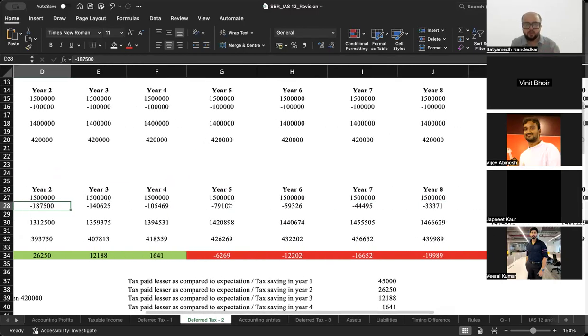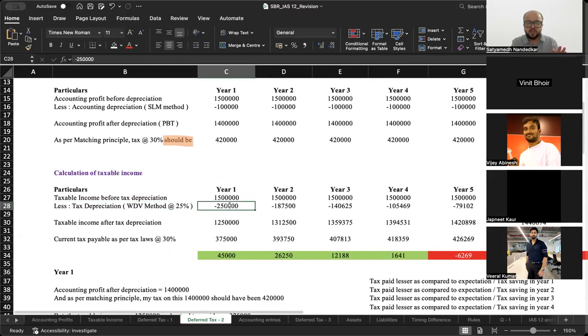Now I don't need to tell you how to calculate WDV method का depreciation at the end of year, WDV depreciation for each year. So after you record the WDV depreciation as per income tax rules, what will be the taxable income after tax wala depreciation? 1250, 13,12,500, 13,59,375, so on and so forth. अब आप कंपेयर करो तो ईयर वन में अकाउंटिंग प्रॉफिट वाज 14 लाख. As per matching principle, my tax at the rate of 30% should have been 4,20,000, but the taxable income was 12,50,000 and tax authorities are like, you pay tax on this taxable income of 12,50,000.